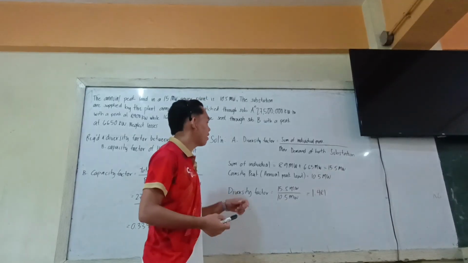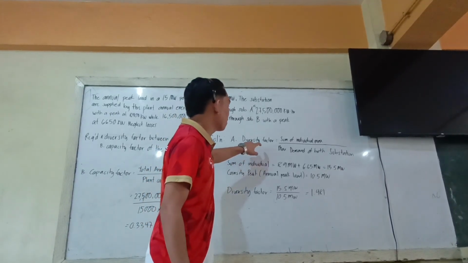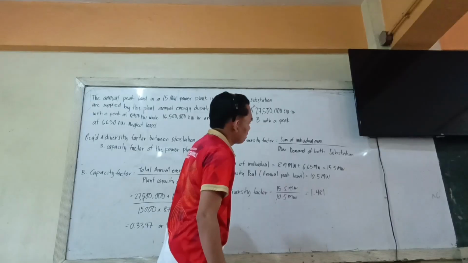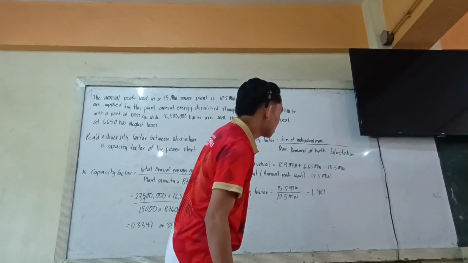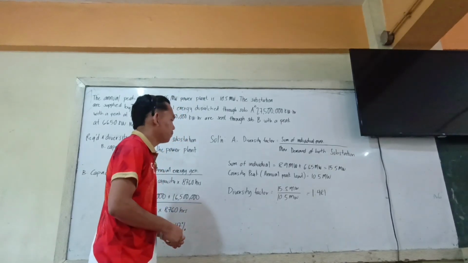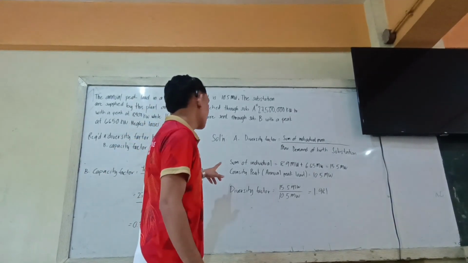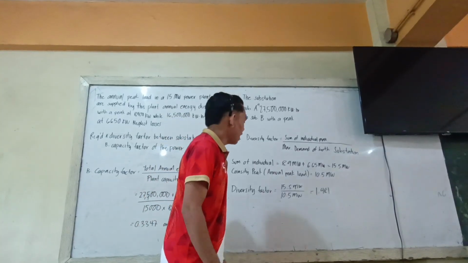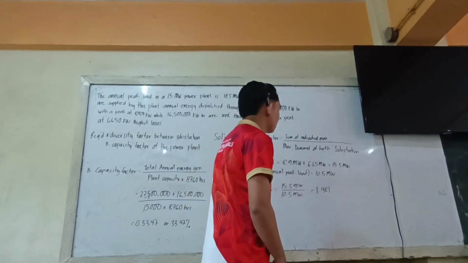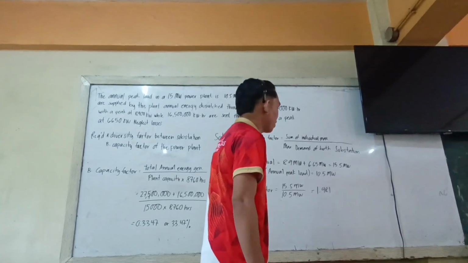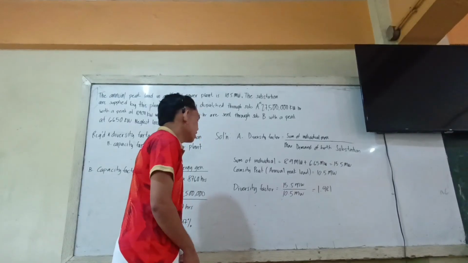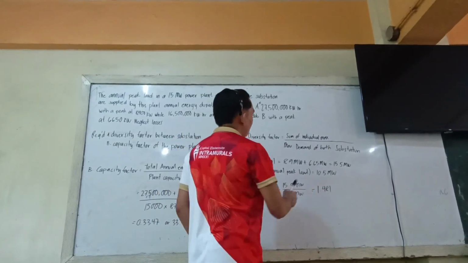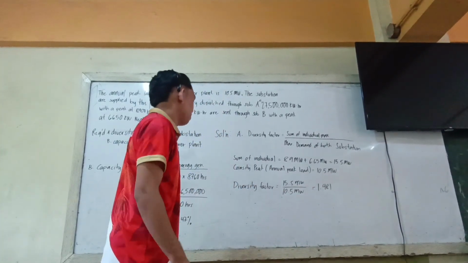Diversity factor. We have a formula of diversity factor equals sum of individual max over max demand of both substations. First, we need to solve the sum of individual. We need to add 8.9 megawatts plus 6.65 megawatts equals 15.5 megawatts. Coincident peak, we have a given of 10.5 megawatts.